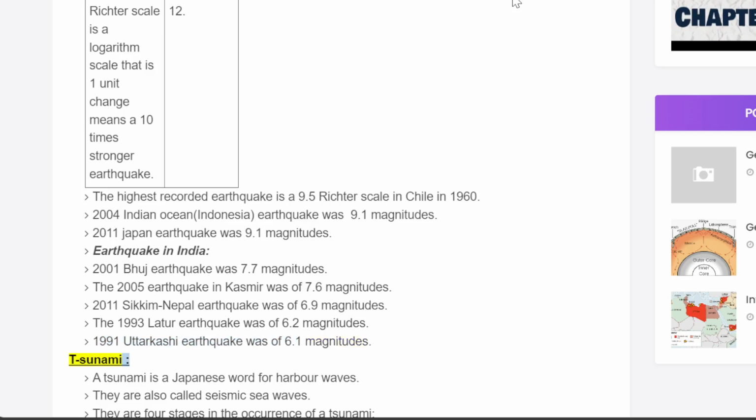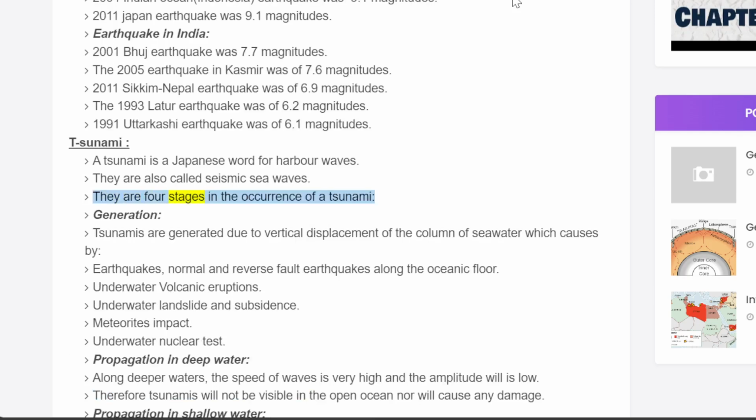Tsunami. Tsunami is a Japanese word for harbor waves. They are also called seismic sea waves. There are 4 stages in the occurrence of a tsunami. Generation.